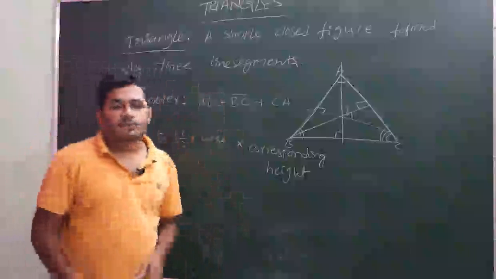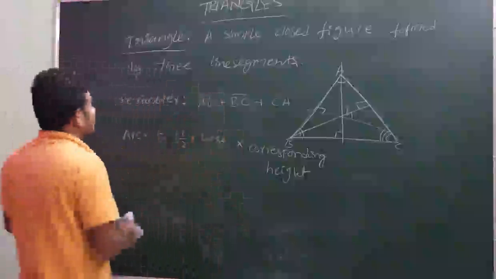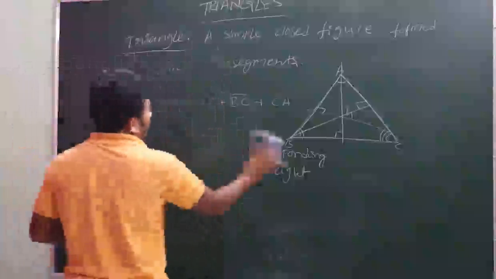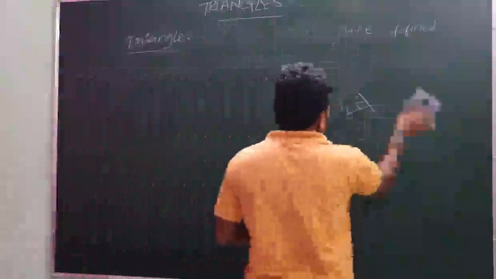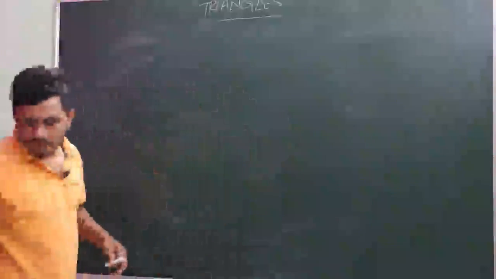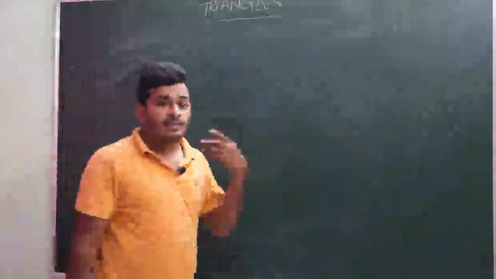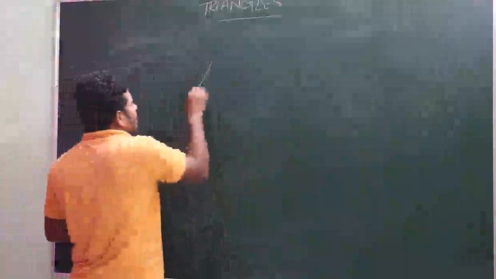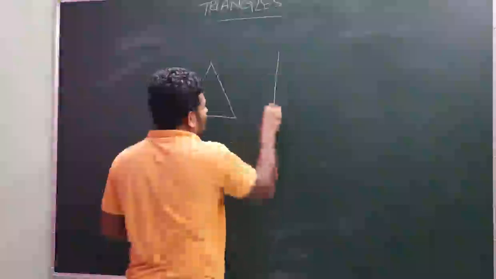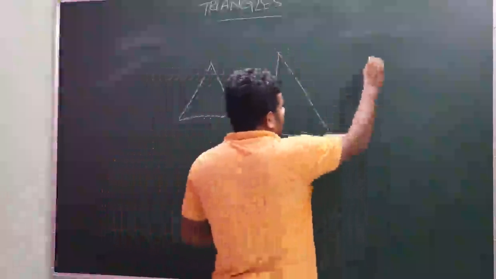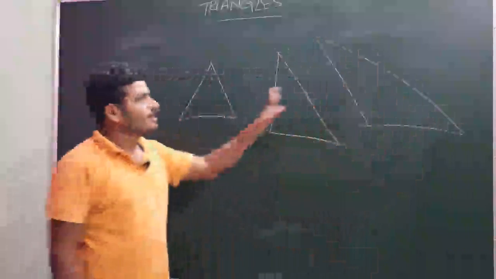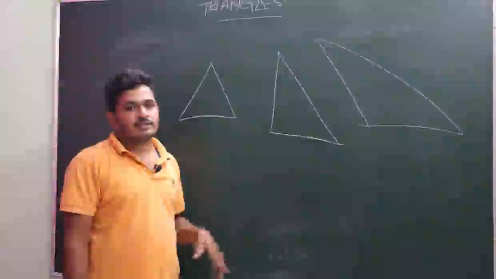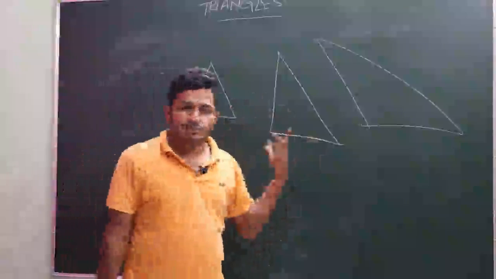Now let us see the types of triangles. Friends, when we deal with triangles, we see many types of triangles, like shapes. This would be one shape, this is another shape, and this would be another shape. What are the names of these different types of triangles? Let us see about these in types of triangles.